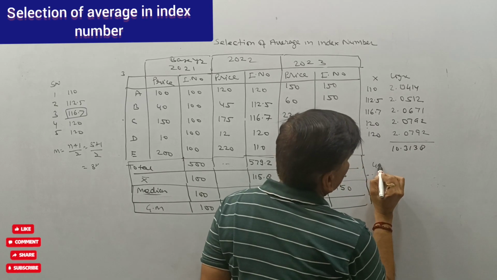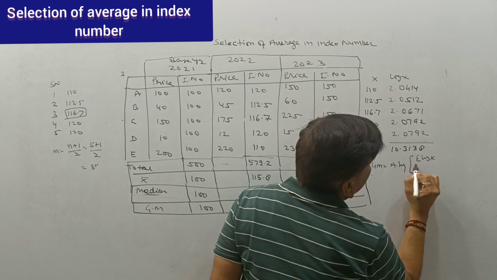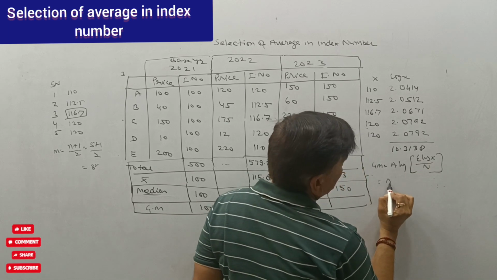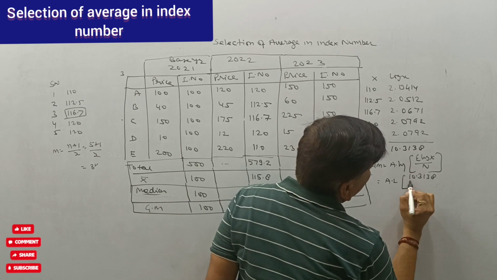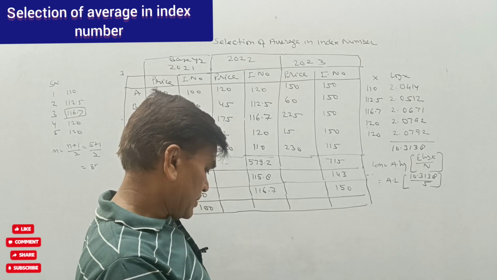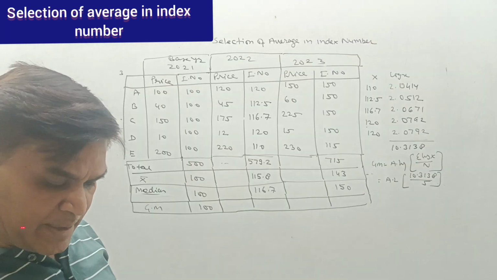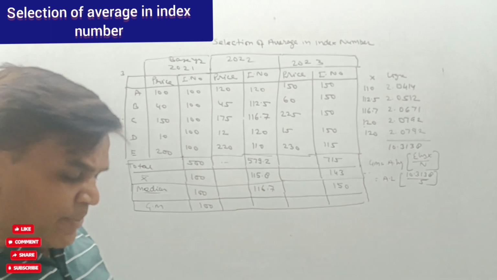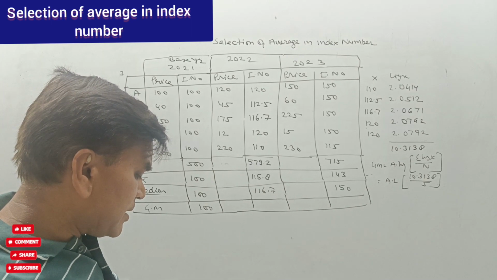So the geometric mean is equal to anti-log of sigma log x divided by n, and this is the formula. So anti-log of 10.3138 divided by 5, that is 2.0628.